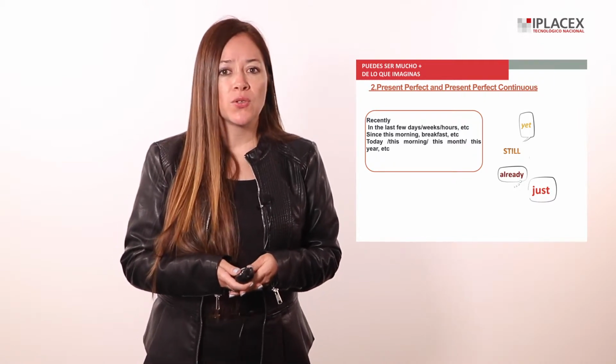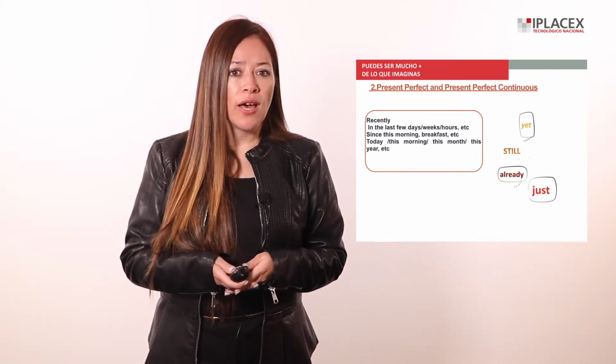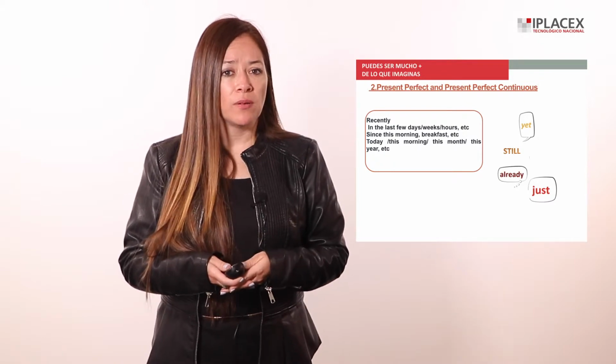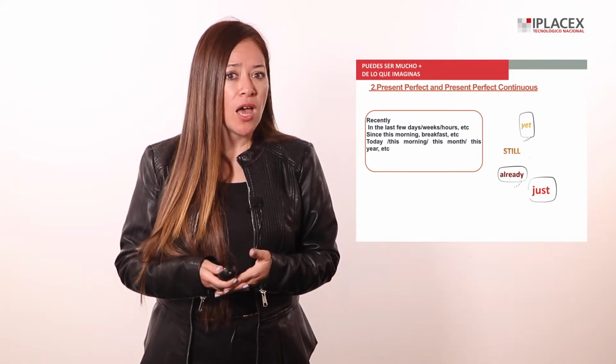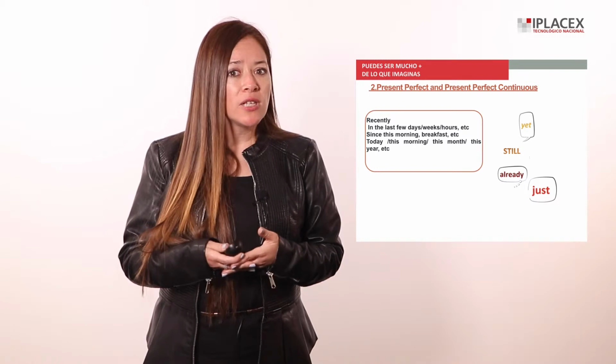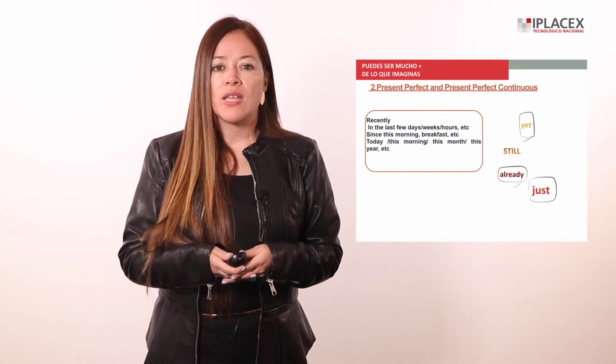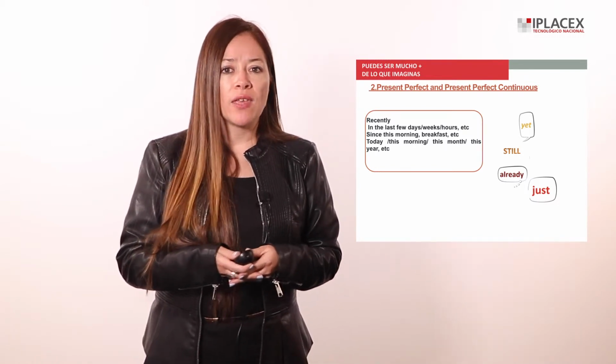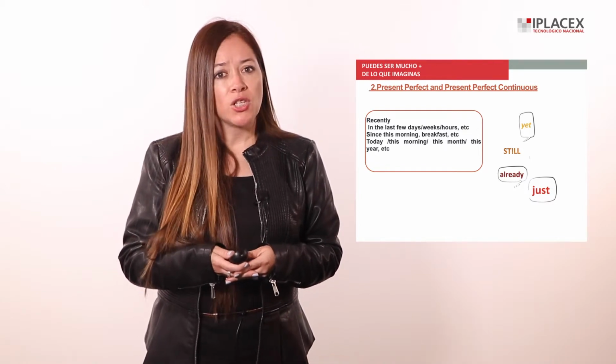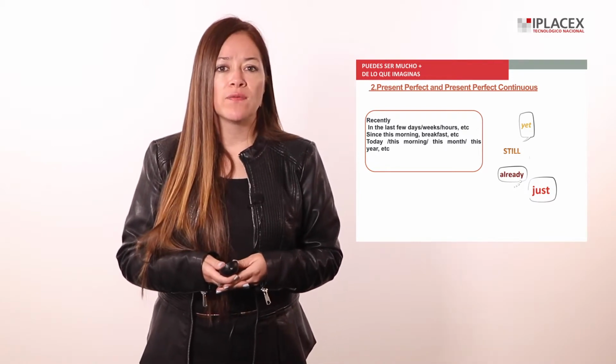Yet is used to indicate that it is expected that something happened, but it still has not happened, and it can happen at any time up to now. It is usually located at the end of the sentences. It is used for negative and interrogative statements.